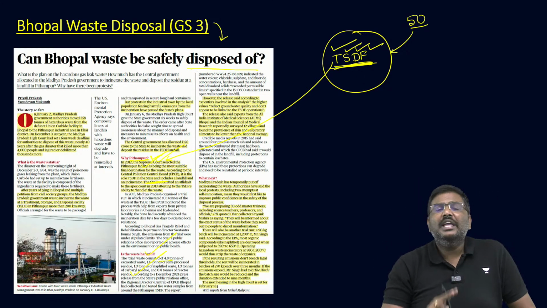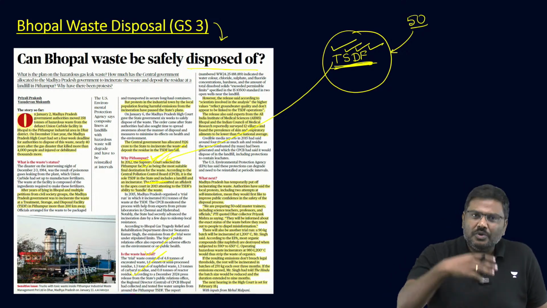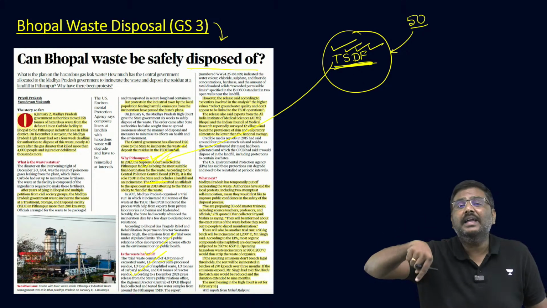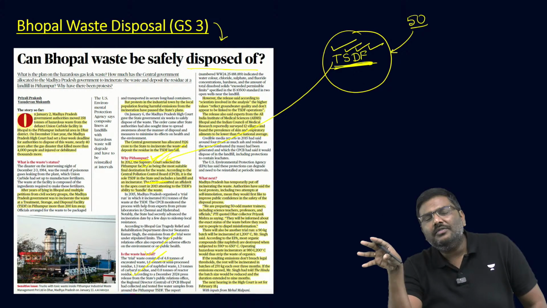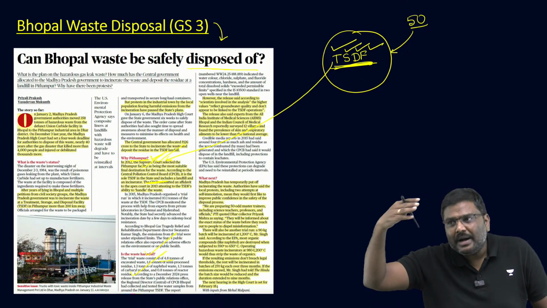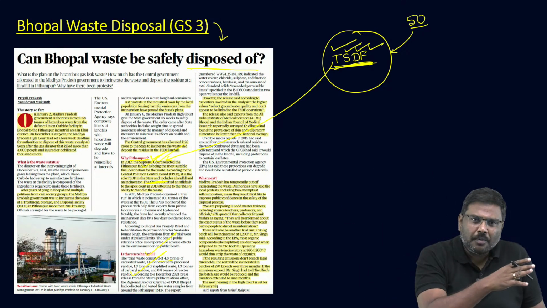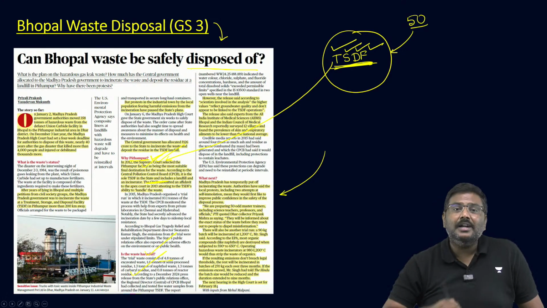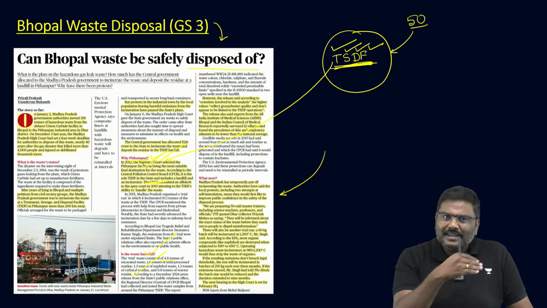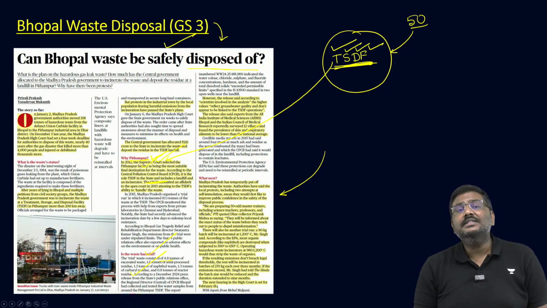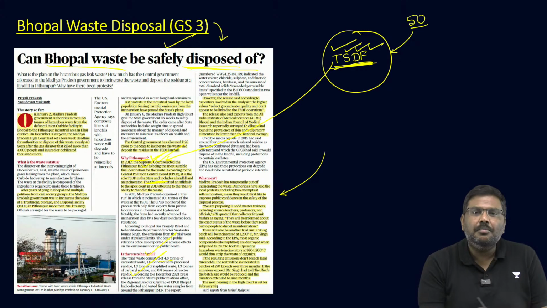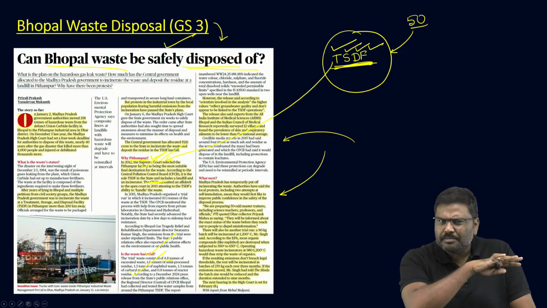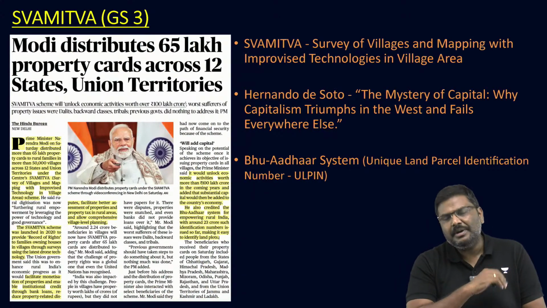And second, they want to have one more trial run where they dispose of a certain amount of this material, then conduct a study and provide information to the stakeholders regarding the impact of the disposal on water pollution, soil pollution, air pollution, etc. These are the two very important things the administration is trying to take care of in the coming days to ensure safe disposal of this Bhopal gas waste. Done? So this is the update. Earlier we have discussed many aspects associated with this. This is just an update.